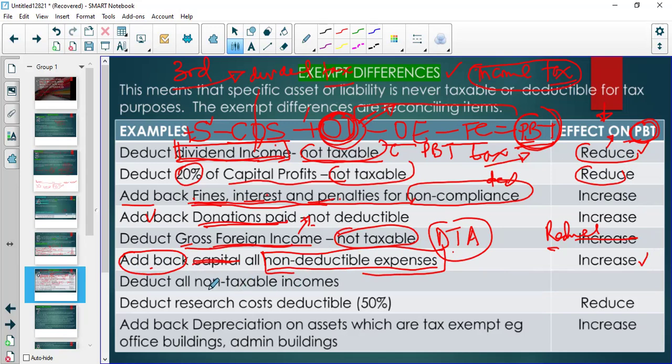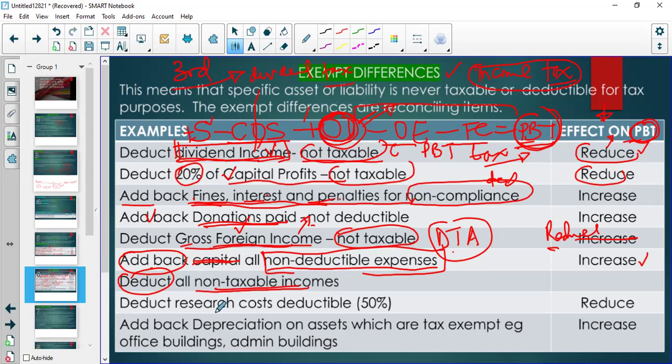Then there is also all non-taxable incomes. Here we have identified for you dividend income, 20% of capital profits, and foreign income. Right. But you need to know that any other income which is labeled as non-taxable, you need to remove it because we want to be left with an amount on which tax is going to be paid.